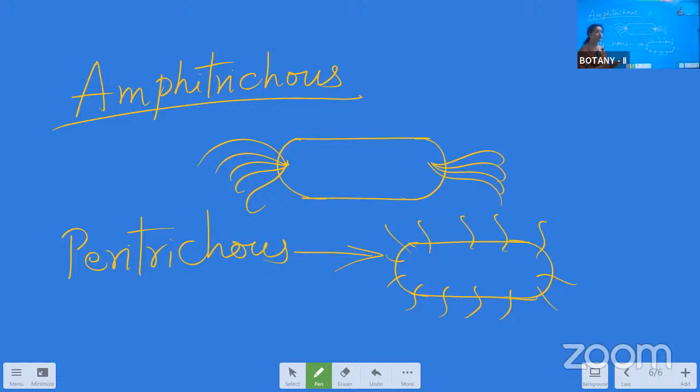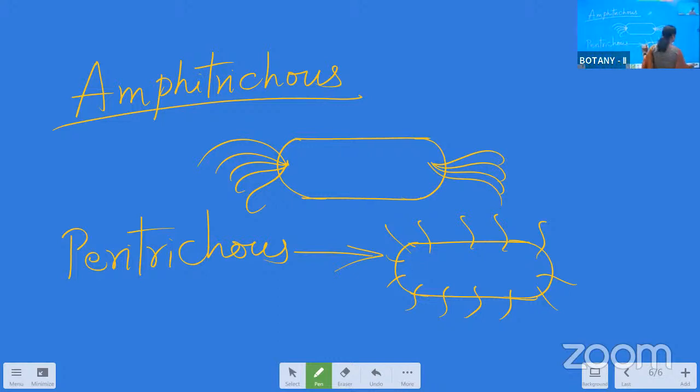Equally distributed, not more at one place and only one at another place, not like that. The complete bacterium has flagella in equal distribution. That is peritrichous.